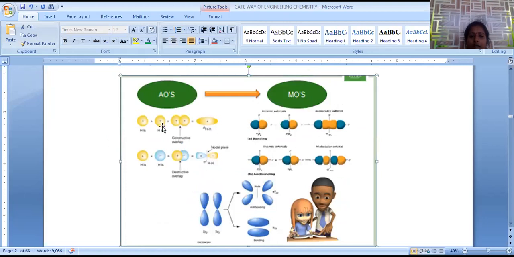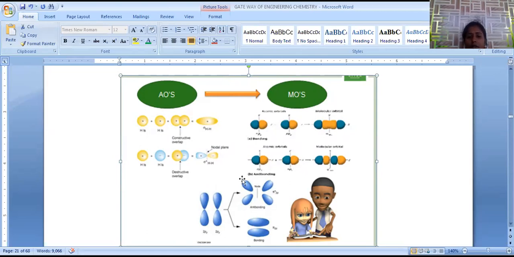When the s orbital of one hydrogen and the s orbital of a second hydrogen combine, with both positive lobes combined, a bonding molecular orbital is generated. Whereas when a plus lobe combines with a minus lobe, there is a possibility of anti-bonding interaction and one nodal plane is generated. This is about the constructive interference between two atomic orbitals, and formation of the bonding molecular orbital. When opposite lobes, here yellow color and here the opposite sign lobe, combine, then nodal plane generation is possible. This is called an anti-bonding molecular orbital, which is simply represented here.